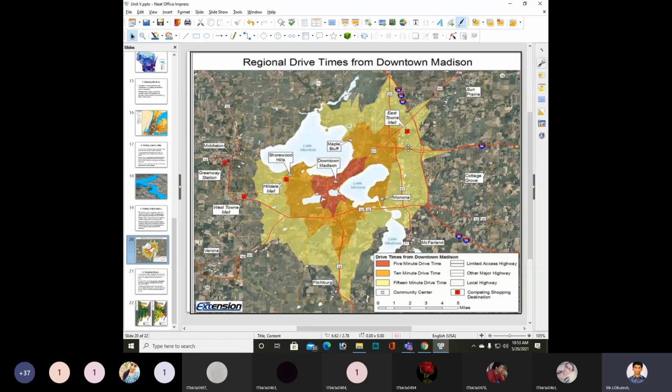From this diagram, this is the extension of regional drive times from downtown Madison. This is downtown Madison. So from that we need to see the drive times for limited access highway.